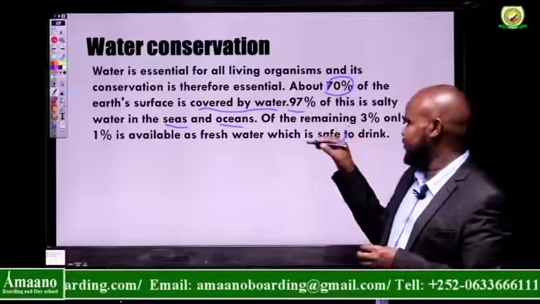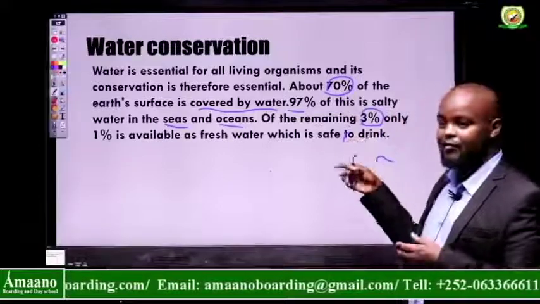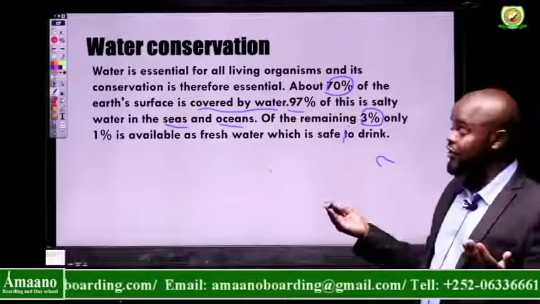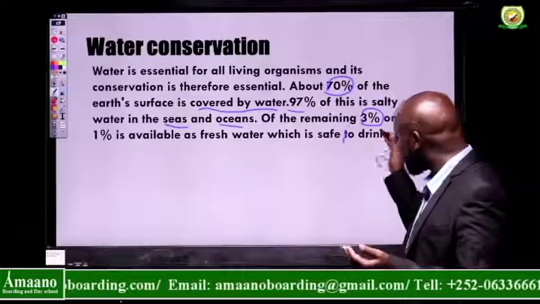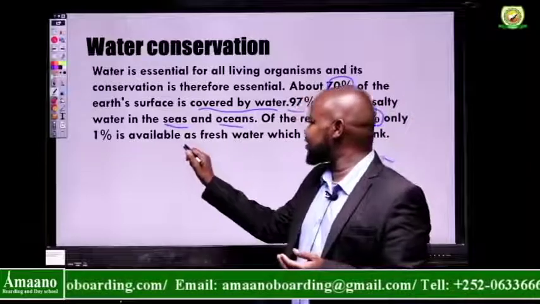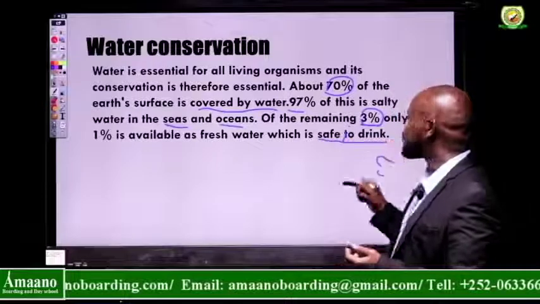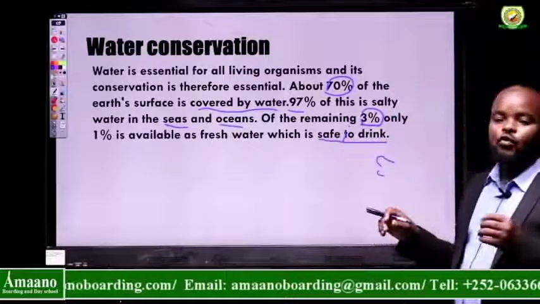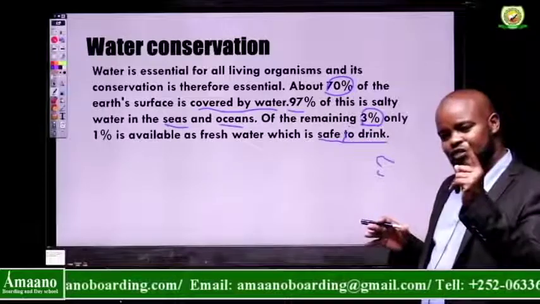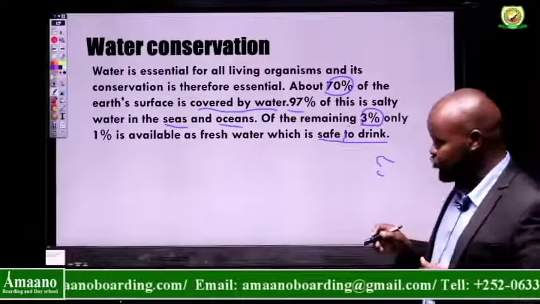Of the remaining 3%, so 100 minus 97 is 3%, right? Of the remaining 3%, only 1% is available as fresh water, which is safe to drink. So of all the water we have, only 1% is safe to drink.